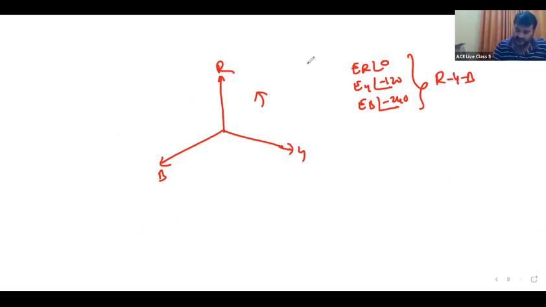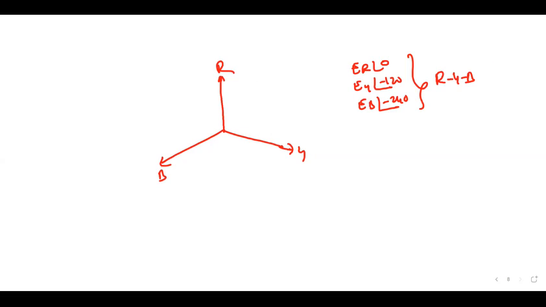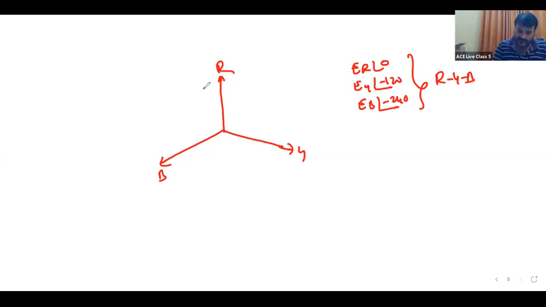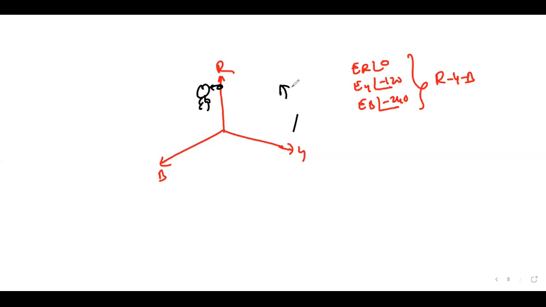As I told, if an observer is standing here, how will you feel when the phases are going? Take the order at which each phasor crosses. R phasor will cross, after 120 degrees Y phasor will cross, when phasors are rotating counterclockwise. And when phasors rotate counterclockwise, the phase sequence is observed in the clockwise, reverse direction.